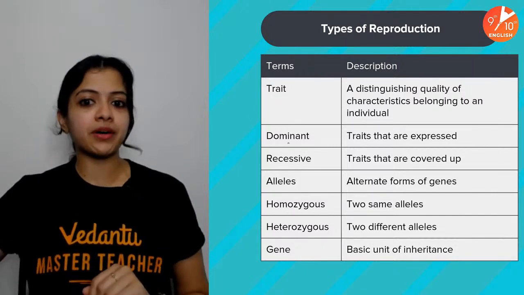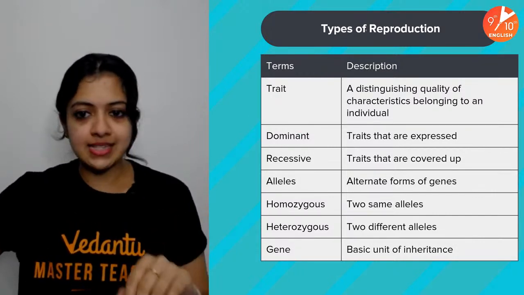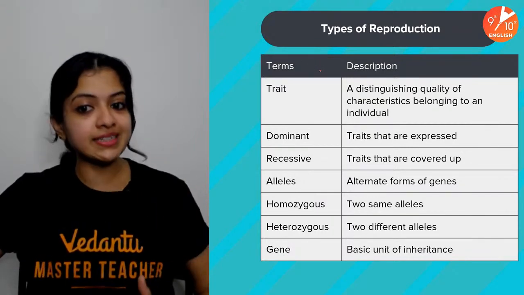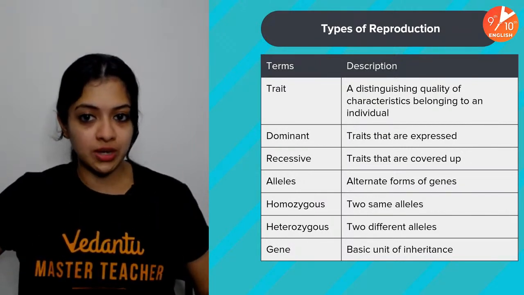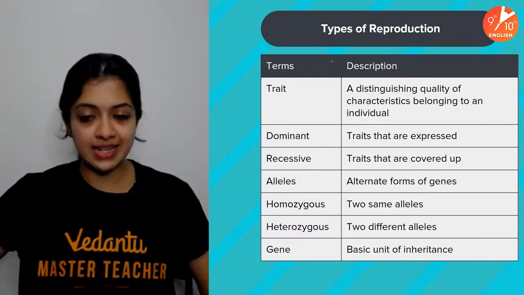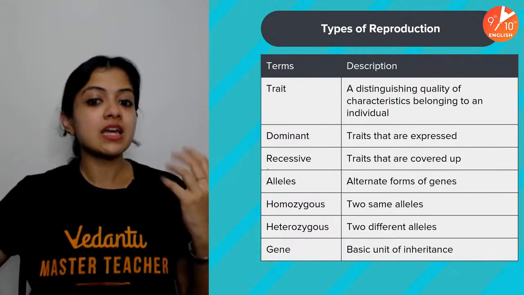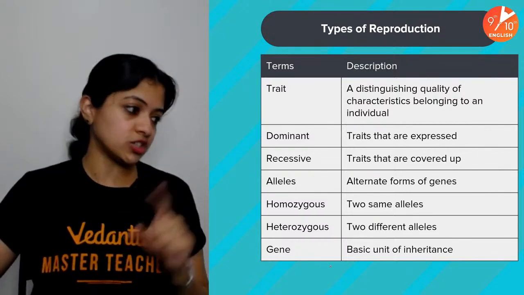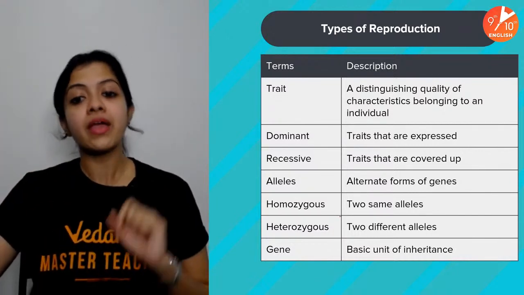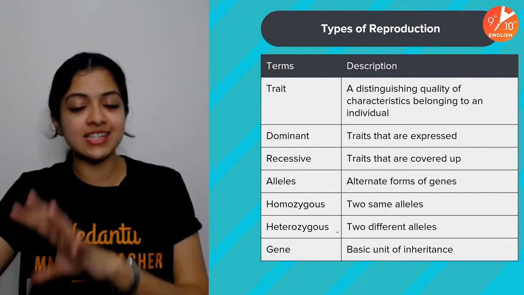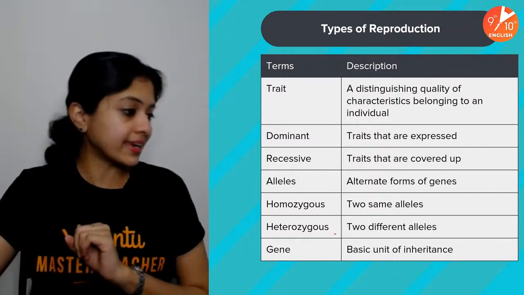So the types of reproduction, of course, are asexual and sexual. And apart from that, let us now talk about the different terms and the description of those terms from this particular chapter, the major terminology that is. Trait, dominant, recessive, alleles, homozygous, heterozygous, and gene. Children, this in a tabular form has been given so that you can get access to it at one glance. It's just one click away for you.